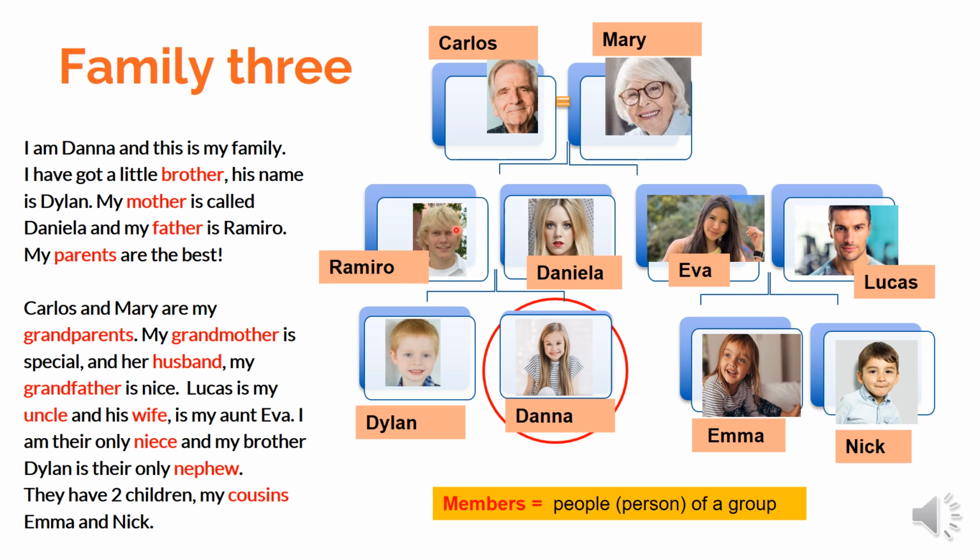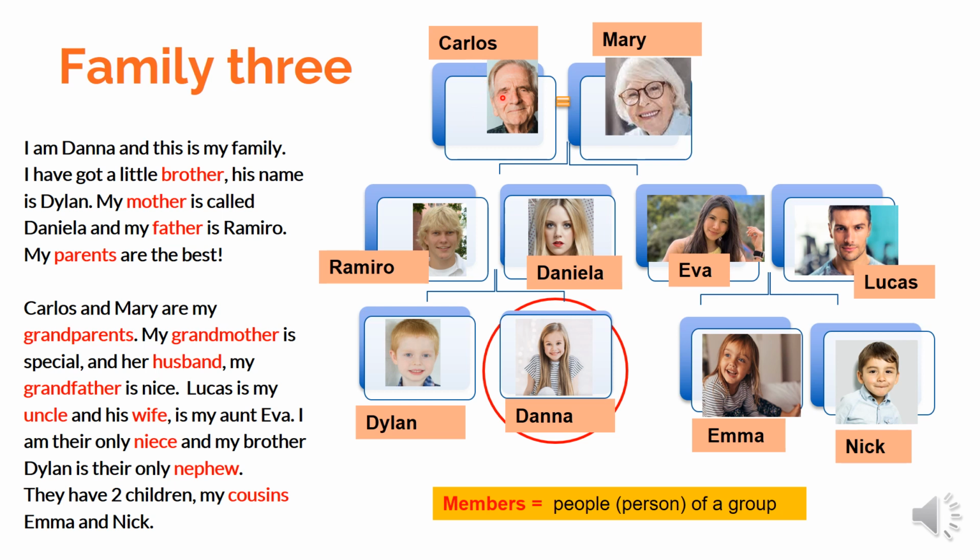Okay, father and mother are parents. So, my parents are the best. Father and mother are parents, plural. Okay? Carlos and Mary are my grandparents.